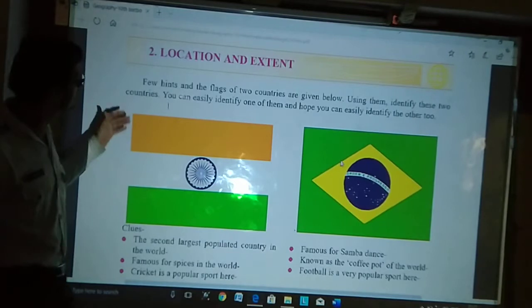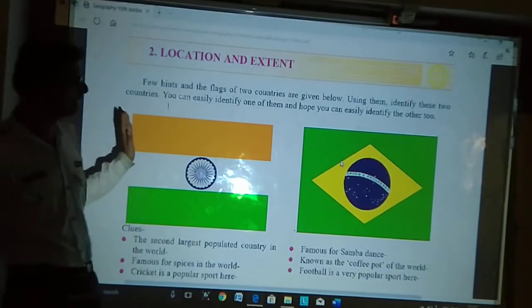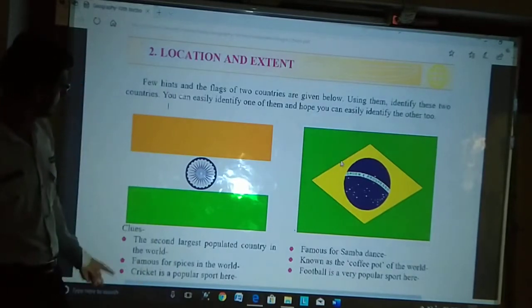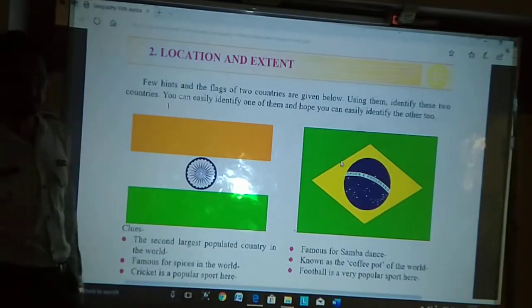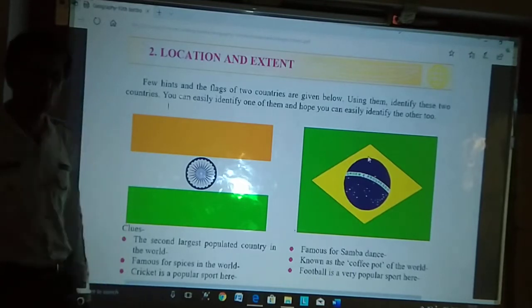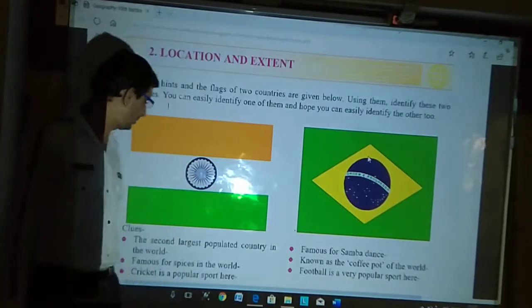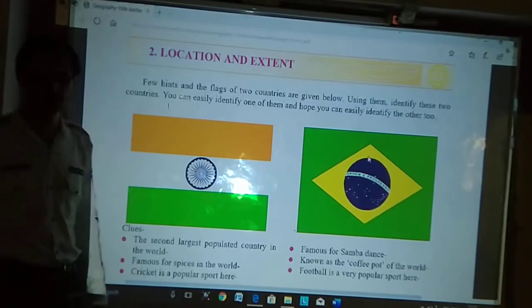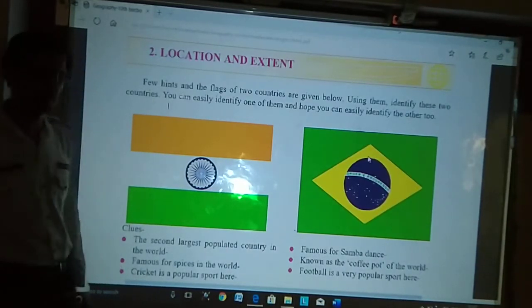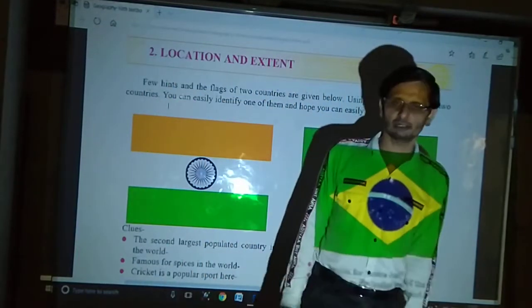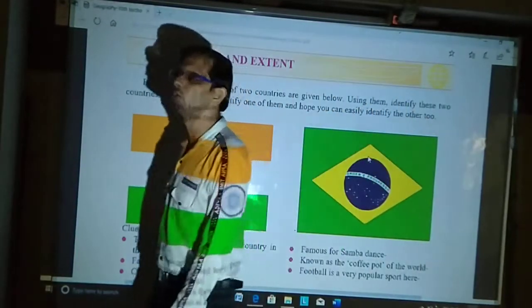Now you can see the general information given over here about India and Brazil. You can see clearly here. Now the clues, the hints, are given about India and Brazil. First, the second largest populated country in the world, that you know very well. Indian population will surpass China in 2025, and we are the second largest populated country in the world.